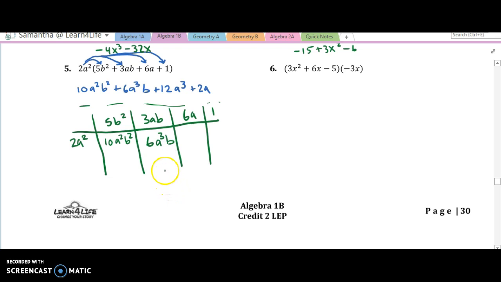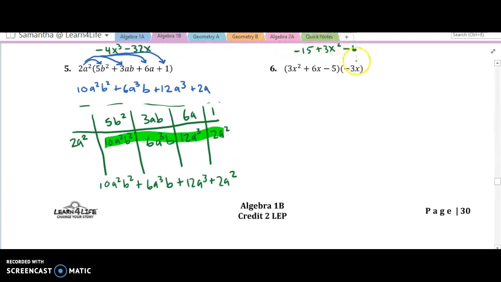So if I don't have any matching bases in either term, it just stays the same. 2a squared times 6a, well that's going to be 12, and I have 3 a's all together multiplying, so a to the third. And then 2a squared times 1, 2a squared. So now whenever I put my inside parts together, we get 2a squared b squared plus 6a to the third b plus 12a to the third plus 2a squared.